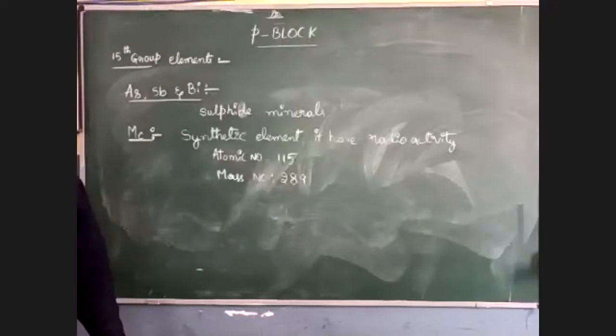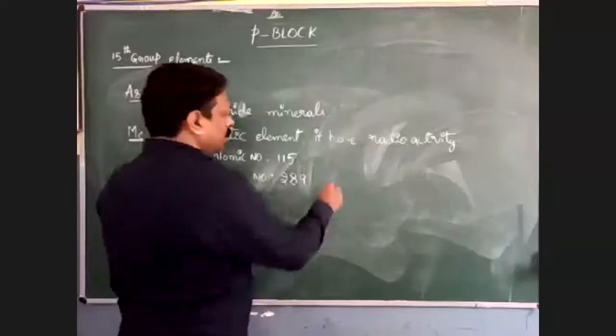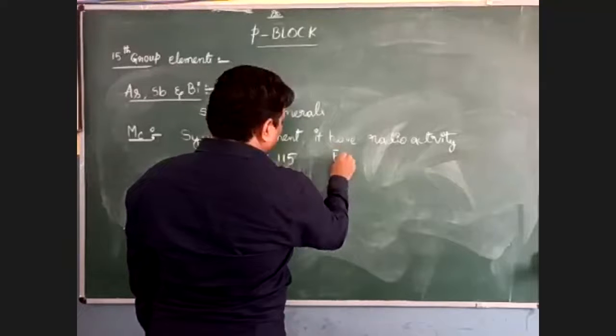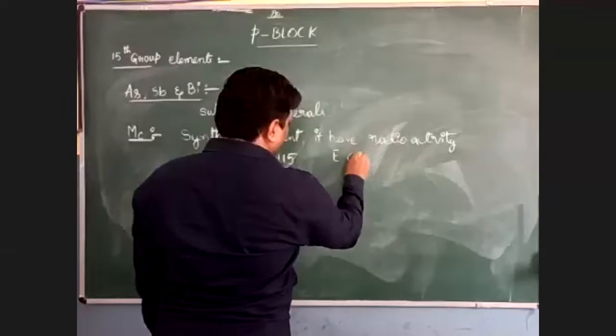So we can also write its electronic configuration. EC means electronic configuration.